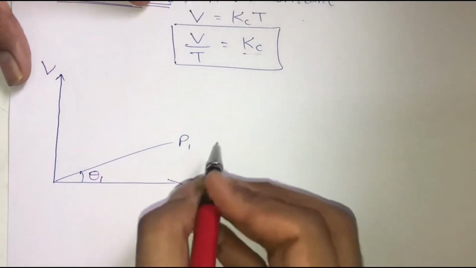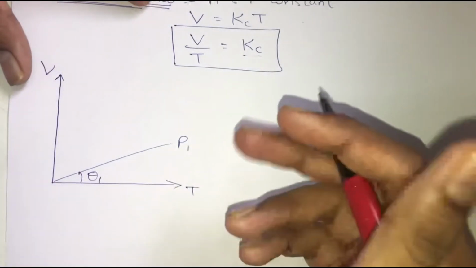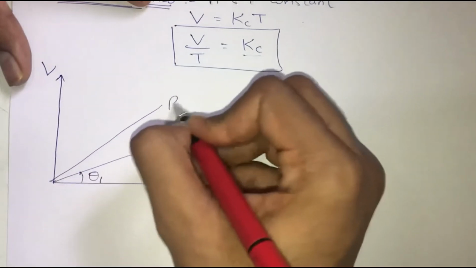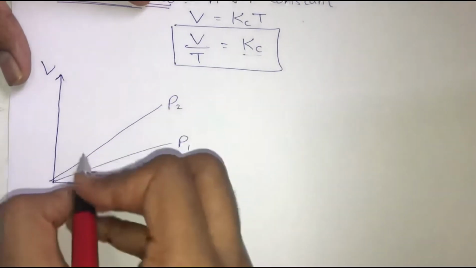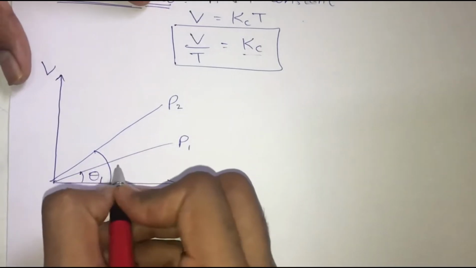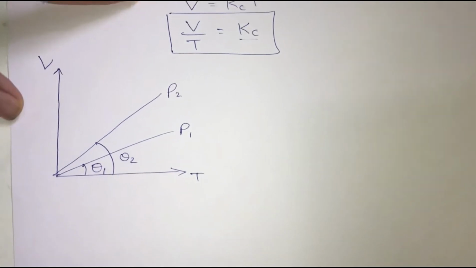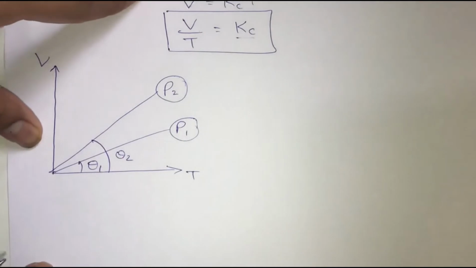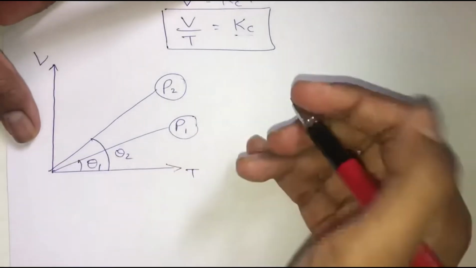Now what we do is that we change the pressure from P1 to P2. Okay, so now the pressure is constant at P2. So keeping the pressure constant at P2, we get another straight line. Now the angle made by this line with the horizontal axis, let's assume it to be theta 2. Okay, so now in the question they have asked us to find out whether P1 is greater or whether P2 is greater. So first of all we will just solve step by step.